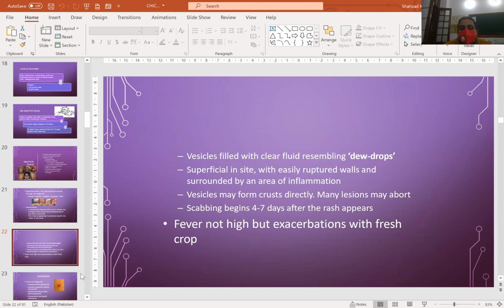Vesicles filled with clear fluid resembling dewdrops, superficial with easily ruptured walls and surrounded by an area of inflammation. Vesicles may form crust directly. Many lesions may abort. Scabbing begins 4 to 7 days after a rash appears. Fever is not high, but exacerbations occur with fresh cough.